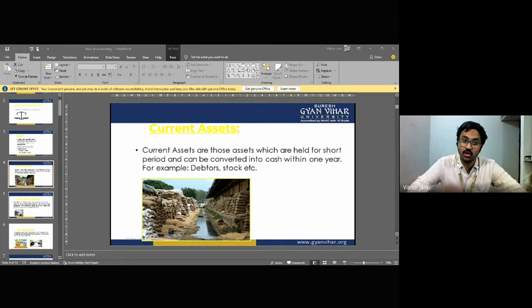You'll be shocked to know that a student of Gyan Gate University, while pursuing his BBA, got a package of 10 lakh rupees. Can you imagine? He has got a package of 10 lakh rupees when he's 21 years of age. Can you imagine what his package would be when he'll be 25? When you'll complete your MBA, let's say at 23, 24, that time his package would very easily be 12 to 30 lakh.